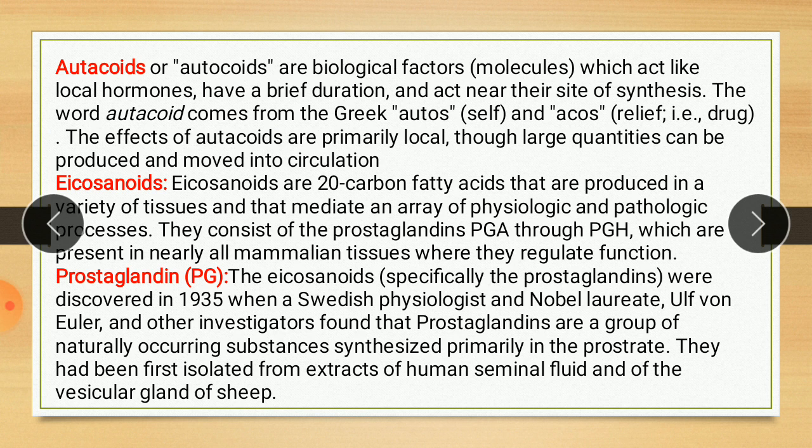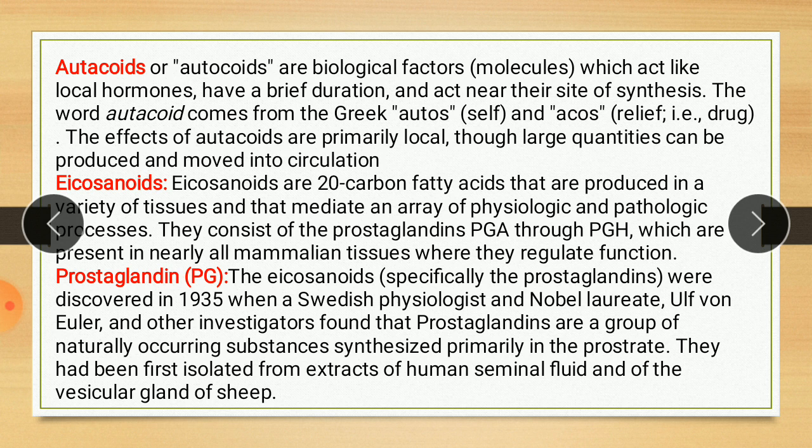Autocoids are the biological factors or molecules which act like local hormones, have a brief duration, and act near their site of synthesis. The word autocoid comes from the Greek autos, meaning self, and akos, meaning relief or drug. So autocoid means a self drug. The effects of autocoids are primarily local, though large quantities can be produced and moved into circulation. So that is the definition of autocoids.